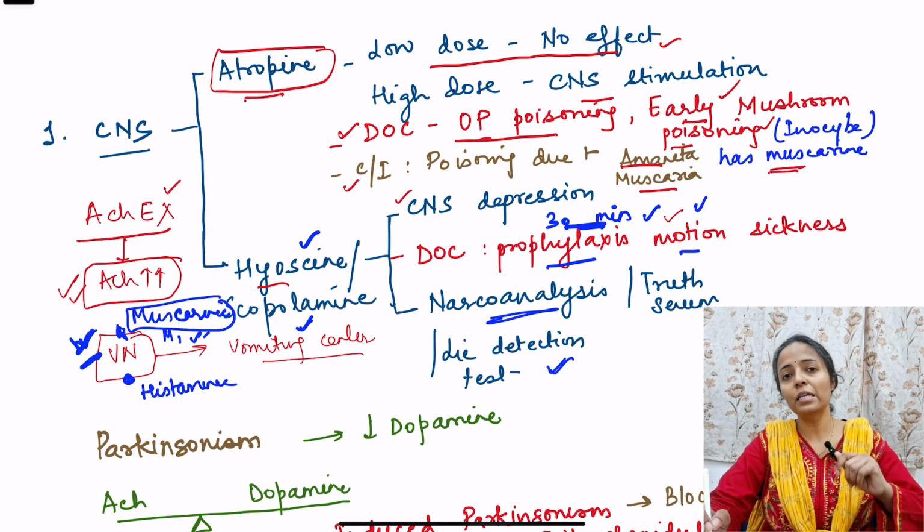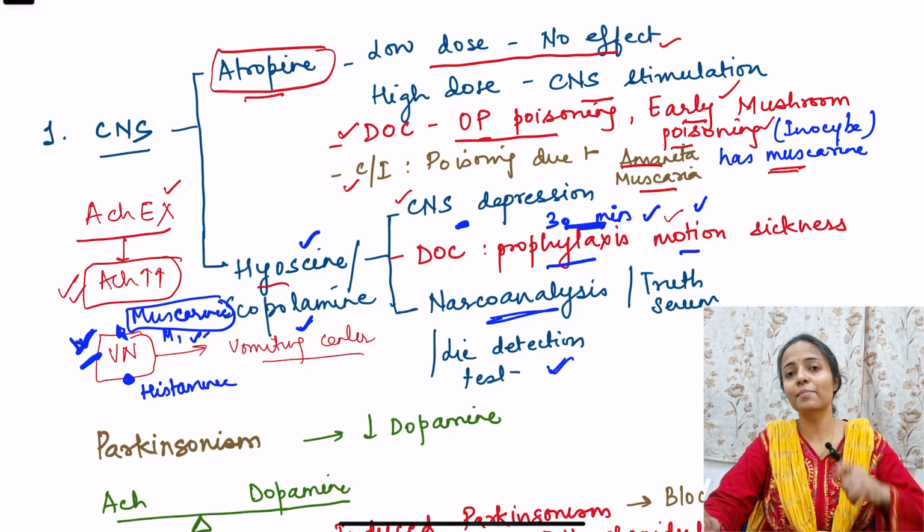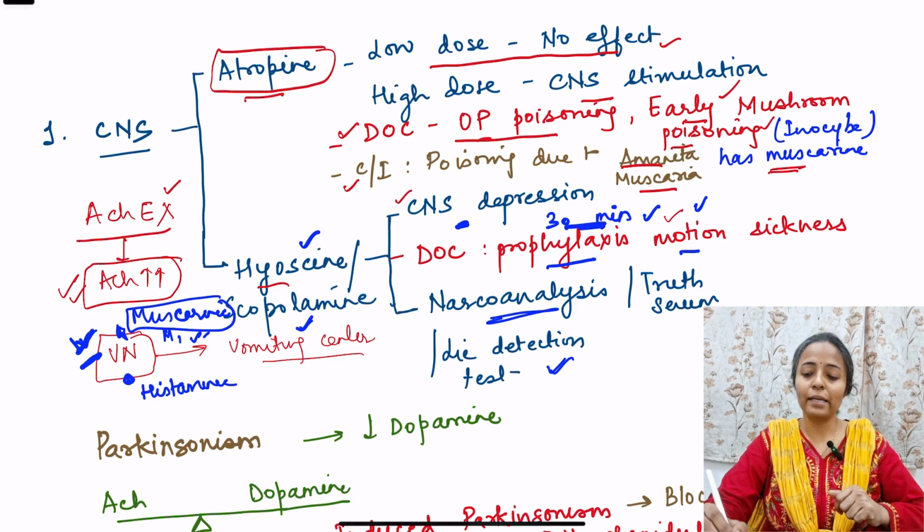Okay, so when we give the person this drug for lie detection test, it will cause CNS depression, and you see that cholinergics also have a role in cognition. So that cognition part is blocked, and that is why in lie detection test the person cannot manipulate. Whatever is truth just comes out. So that is truth serum, narco analysis, or lie detection test.